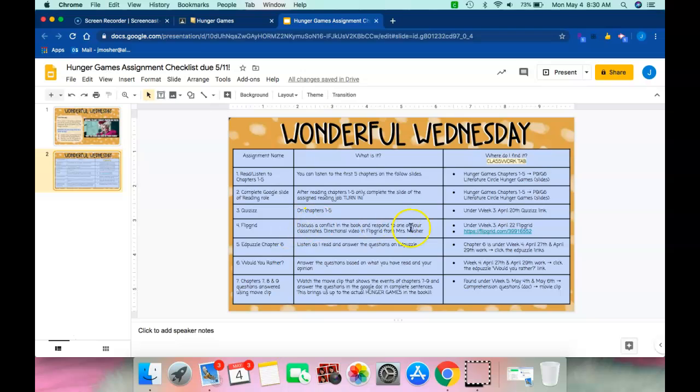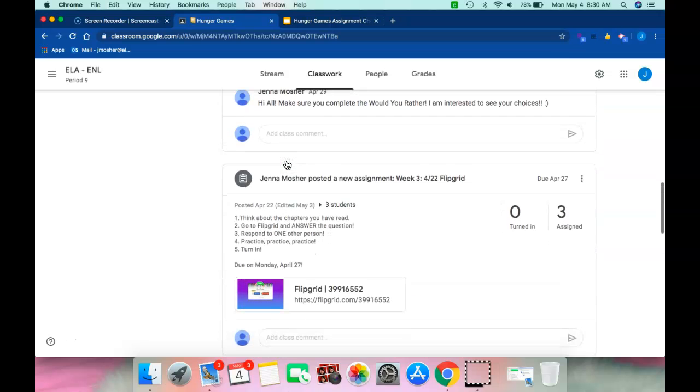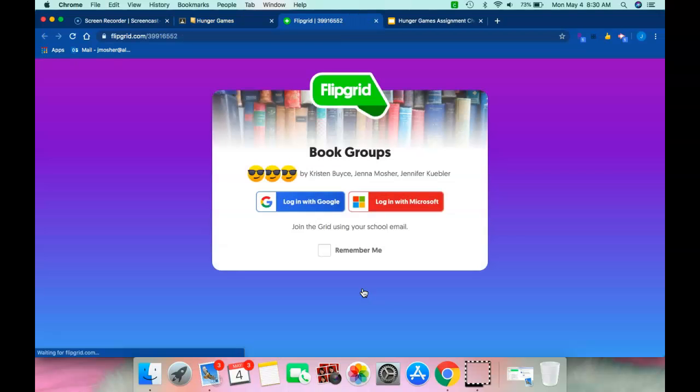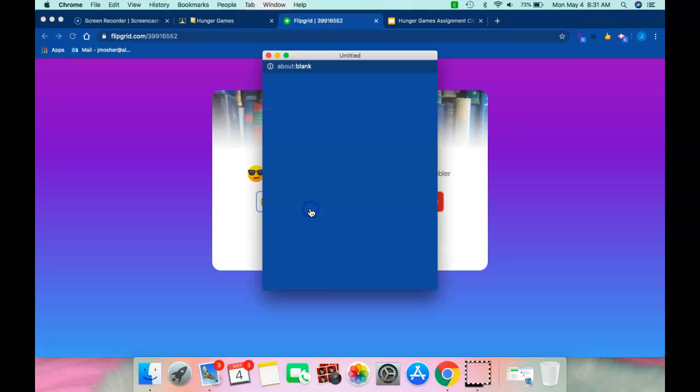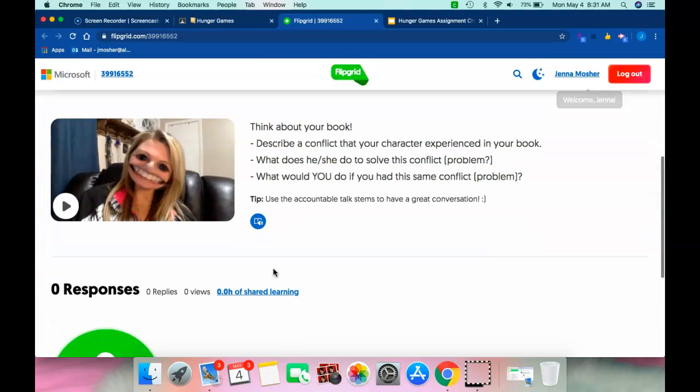In the Flipgrid, which is found under week 3, April 22nd Flipgrid, and the link is right here for quick access, you're going to discuss a conflict in the book. I would find that tab, week 3, April 22nd Flipgrid. I would click on this. I'm going to sign in with Google. Click on your Google account. Then I gave you a video right here with a silly filter on with directions of exactly what you have to do. The question is also right here.